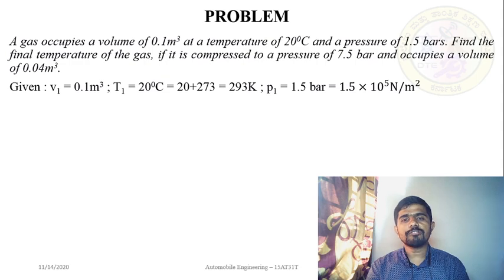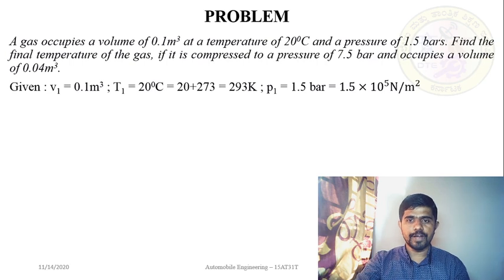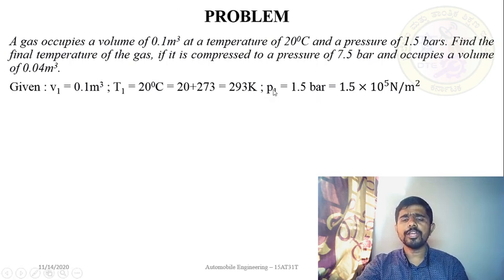You have to convert from bar to Newton per meter square, that is multiply the value by 10 to the power of 5. So 1.5 into 10 to the power of 5 Newton per meter square. Always, dear students, remember while solving the problems related to the laws of gases, the unit of T should be in Kelvin and unit of P should be in Newton per meter square.